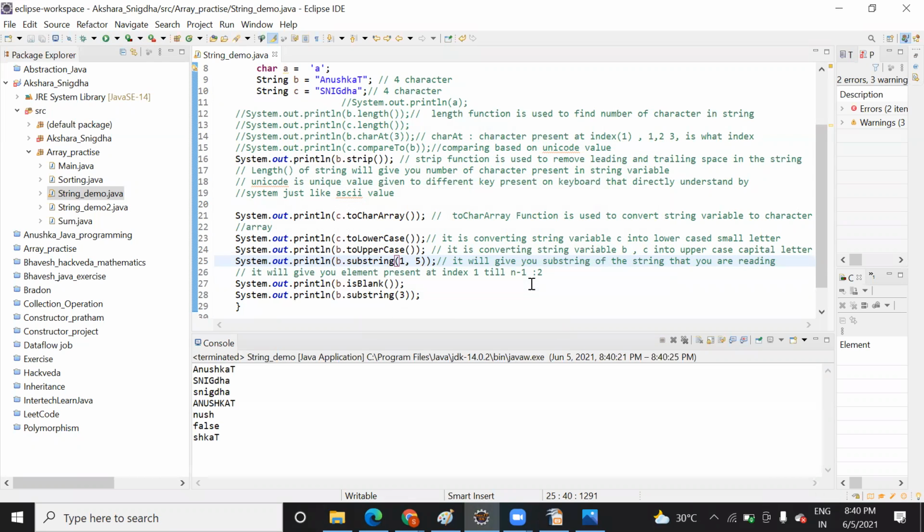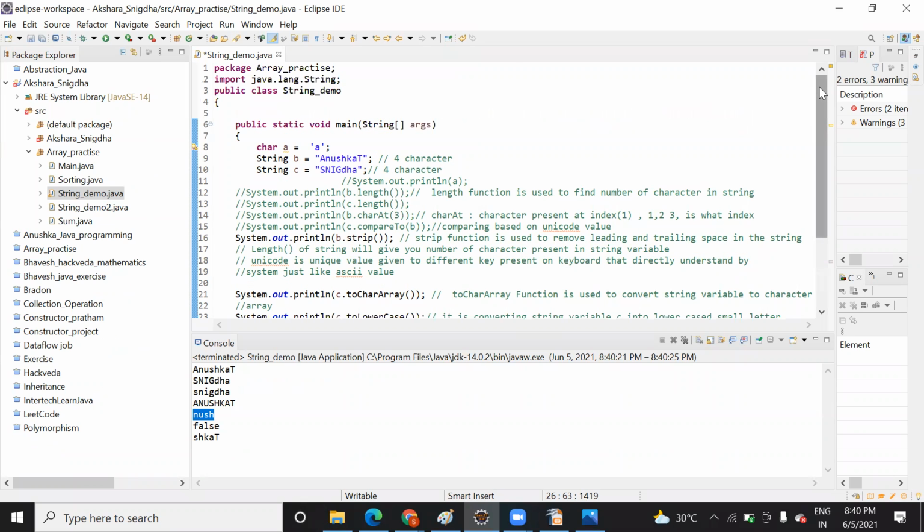So see here, it is giving me this. What is present at index 1? N. 2, U. 3, S. 4, H. At 5 what is present? K. But is it taking K? No. Correct, because it follows n minus 1. For index n it will take n minus 1. In this way you can perform several operations with the string data.